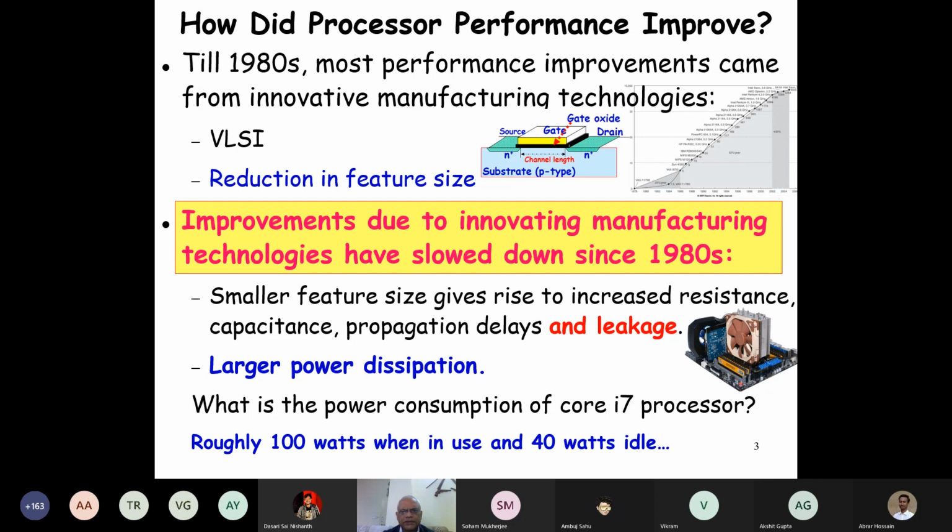If we see here, this is a transistor. Source, gate and drain. On the substrate, we diffuse N-type material. And then we etch out this junction here. And on that junction, we have this oxide. The black one that you see here is the gate oxide. And on that we have the gate. And this is the channel length here. And as you reduce the channel length, you can have more and more transistors. So basically the transistor size is decreasing.